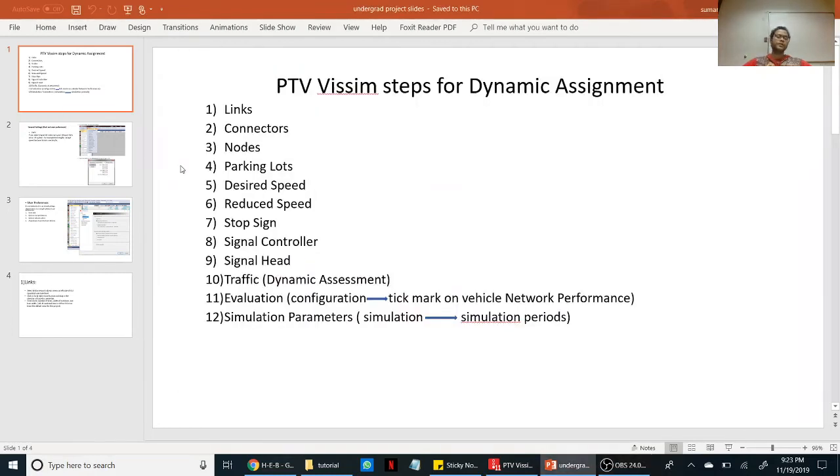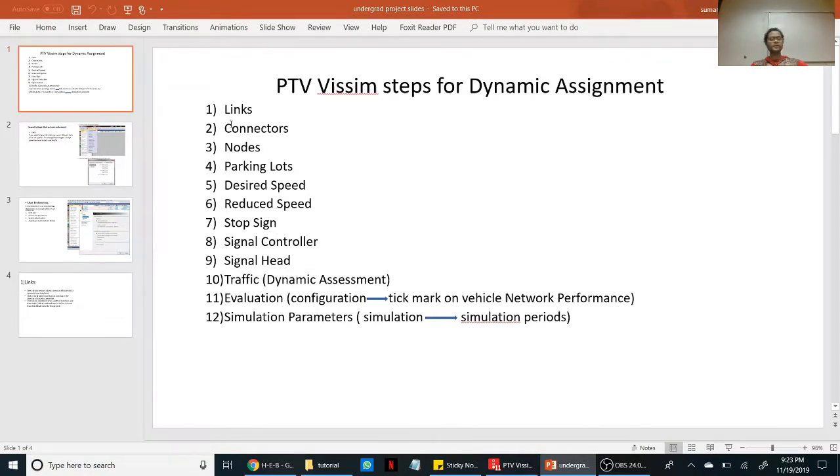Hello everyone, this is a PTV Vissim tutorial on dynamic assignment to analyze the performance of vehicles on the given route test bed. So we have to follow these steps given over here, from links to simulation, and we have to build the